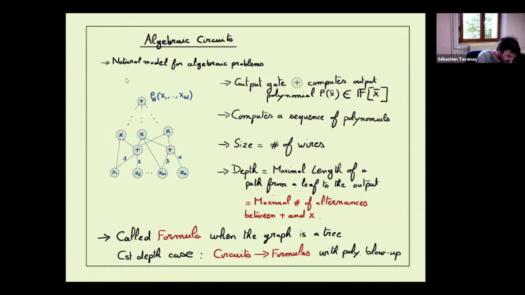In fact, if we look at the fan-out here, we know it's at most the size of the circuit. And we can copy a distinct subcircuit for each one of the children. To do that, we need to multiply the size by S. We'll do it at each layer, at each level. So at most, the depth, which I often call gamma, times. So the blow-up will be at most S to the gamma. If the depth is constant, it's a polynomial. So in particular, when I say the depth is the number of alternations, formula or circuit will be the same thing for me.